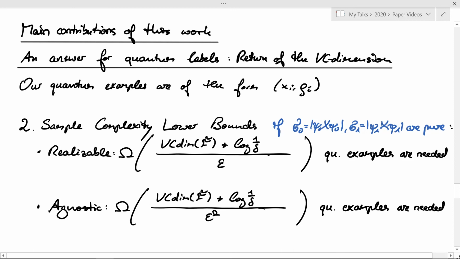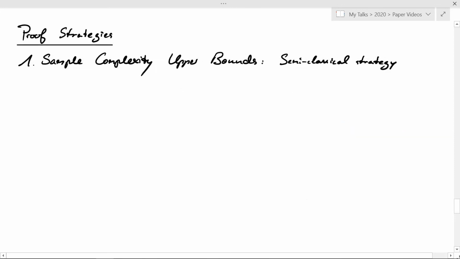So what we've shown is basically that in this modified scenario, the sample complexities are very similar to the classical case. The one exception where we see a difference is the realizable scenario where our upper bound does not yet match the lower bound because the lower bound does not have a term depending on the distinguishability of the states. Let me describe the proof strategies for these bounds.